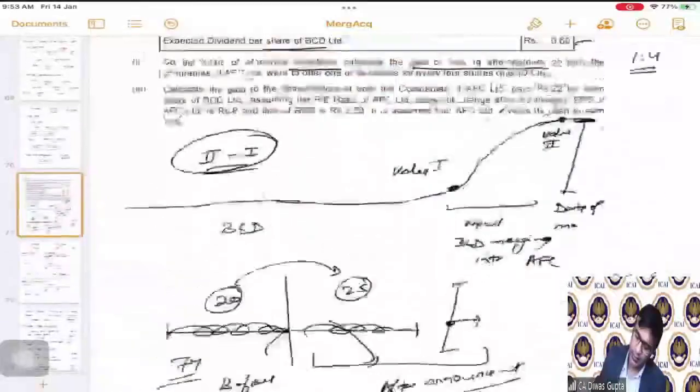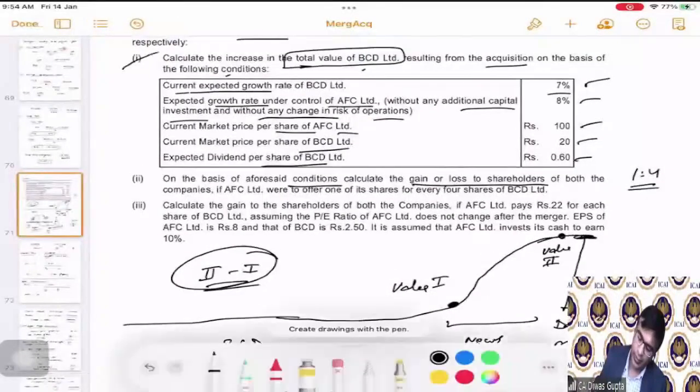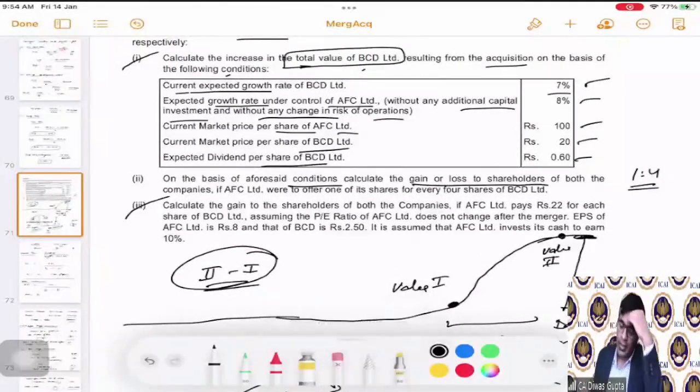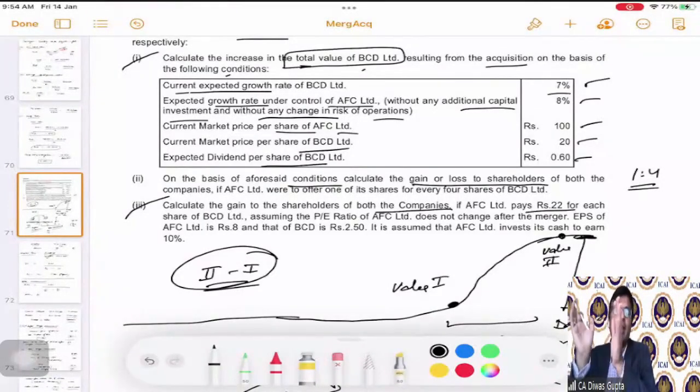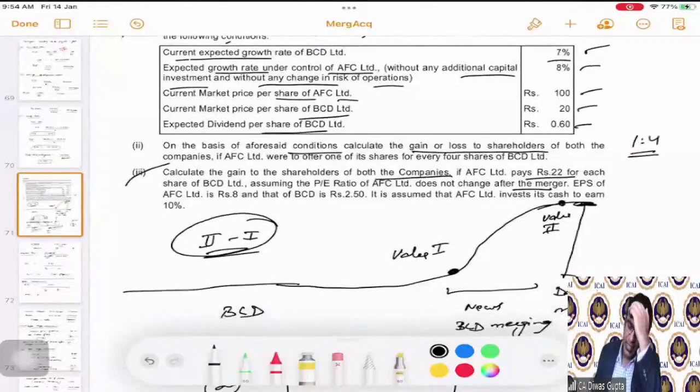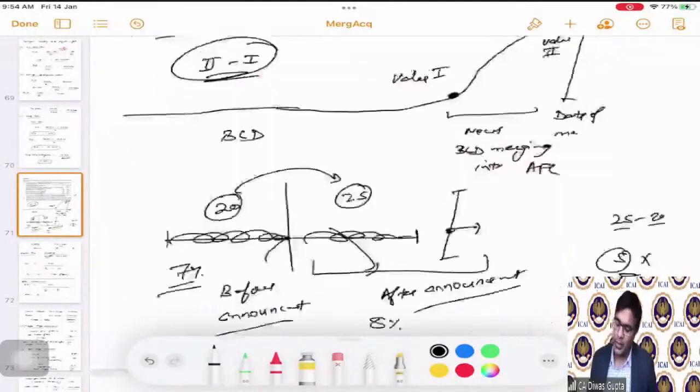Now the last part. This is done. Last part says, calculate the gain to the shareholders of both the companies. Now they are giving us a new situation, in case AFC Limited pays 22 rupees for each share of BCD Limited. What is the current value of BCD? 20 rupees. AFC says, okay, let's do the deal, I will pay you 22 rupees per share. And they say that the PE ratio of AFC Limited does not change after the merger. EPS of AFC is 8 and BCD is 2.5. And it is assumed that AFC invests its cash at 10%.